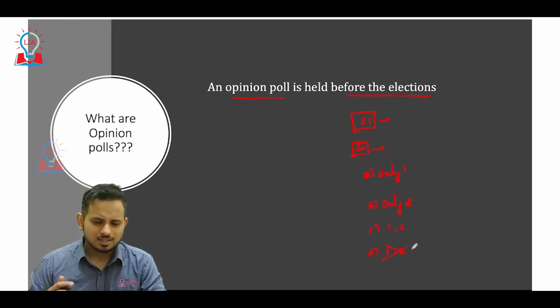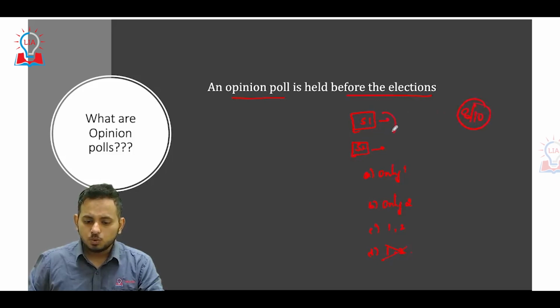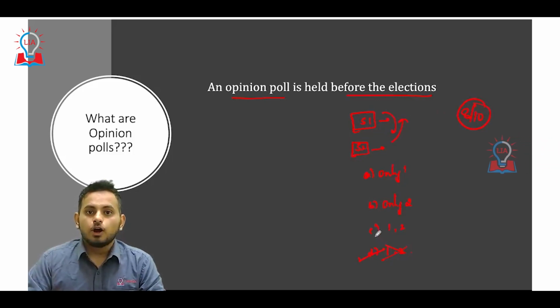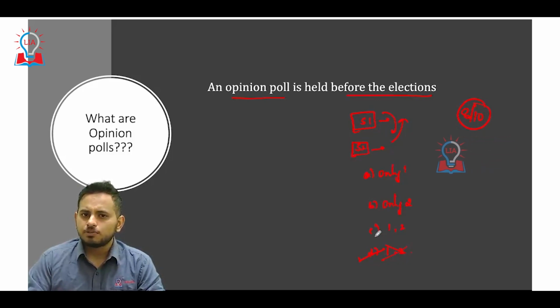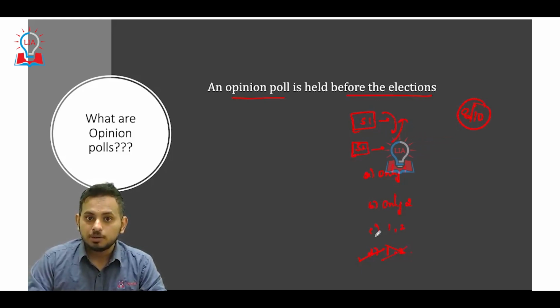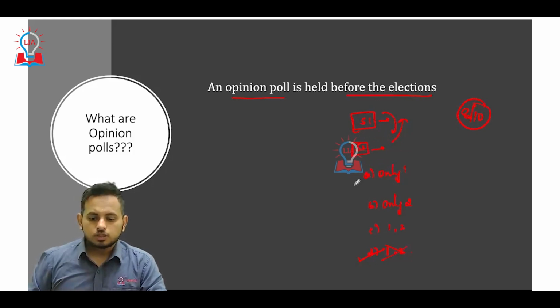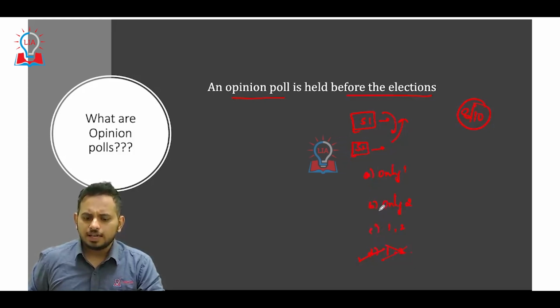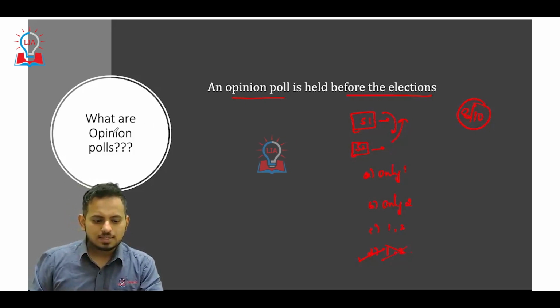In most cases, when UPSC comes out with such vice versa statements, I would say 8 out of 10 times, these would be interchanged and the answer would be D. This is a part of the option elimination technique that we teach here at Legacy IAS, where 15 to 20 days before your prelims exam we'll make sure we have classes for the option elimination techniques, because option elimination becomes very crucial for you to cross that cutoff. So in 8 out of 10 cases, this is how UPSC will form the statements and the options. So this is an opinion poll.